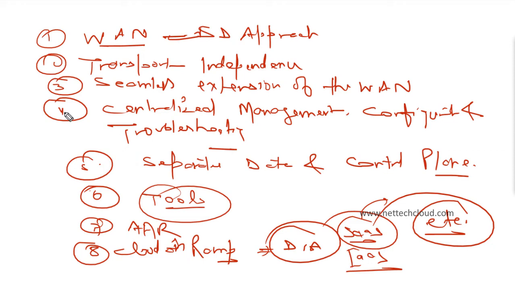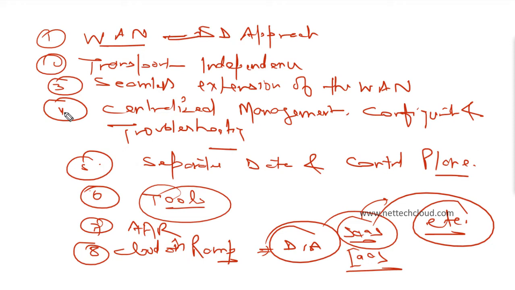From vManage, all WAN edge devices, the routing policies, application aware routing, QoS features, and security can all be managed from a single dashboard management server.